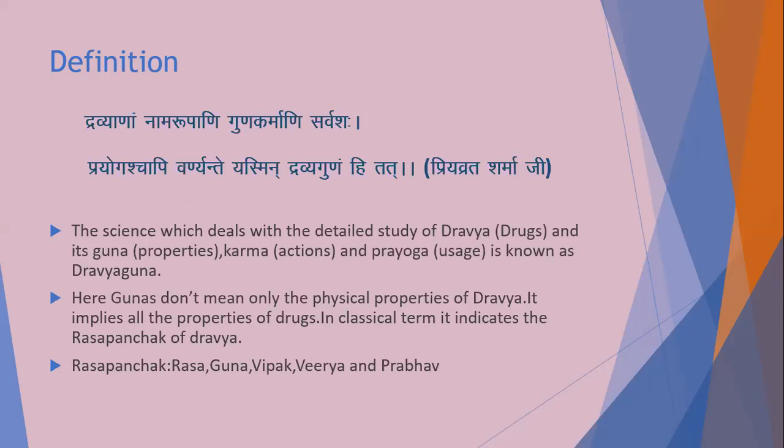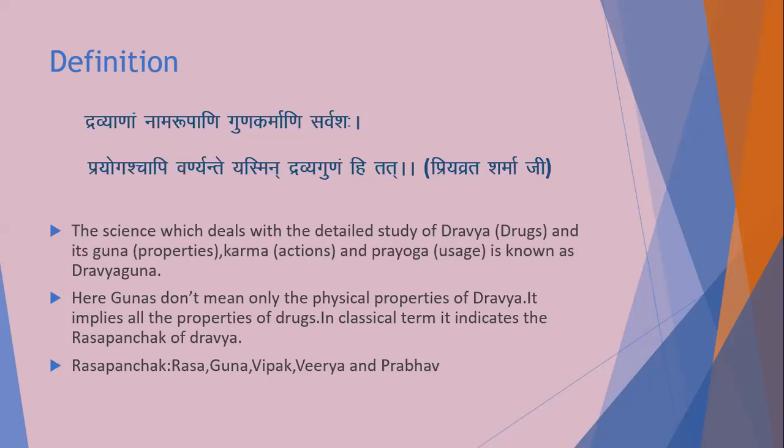Then Guna Karmani. Guna means properties. Karma means action. Then Prayogaschapi. Prayoga means uses, indications. The science which deals with Nama, Rupa, Guna, Karma and Prayoga of Dravya is known as Dravyaguna.